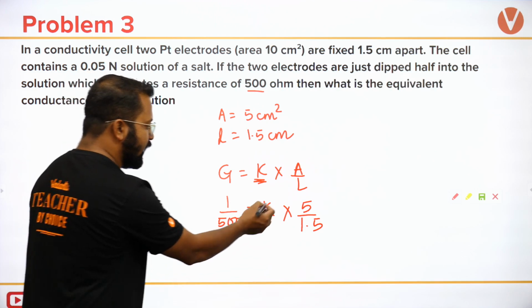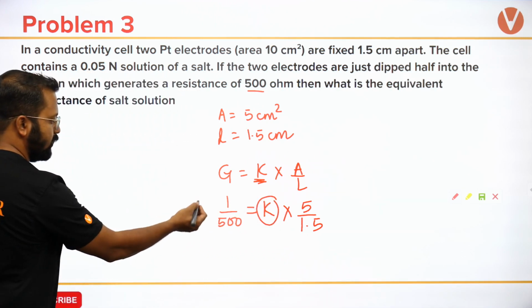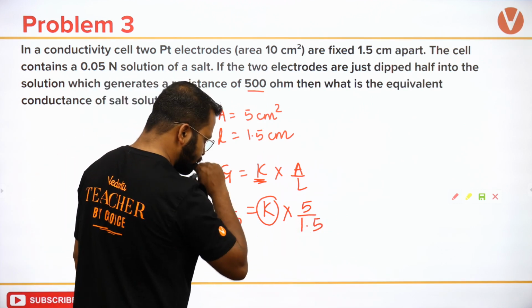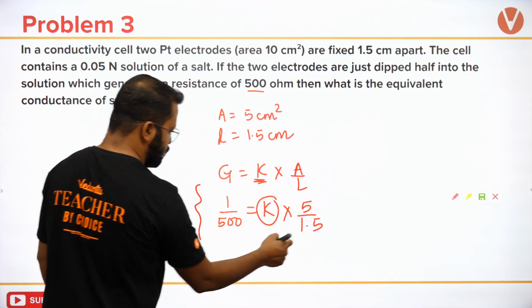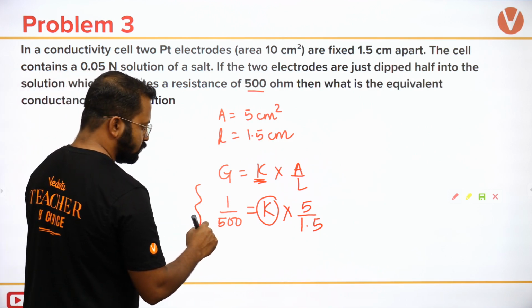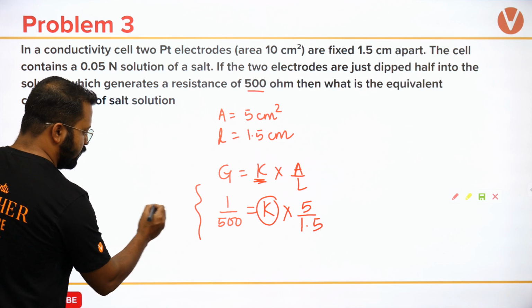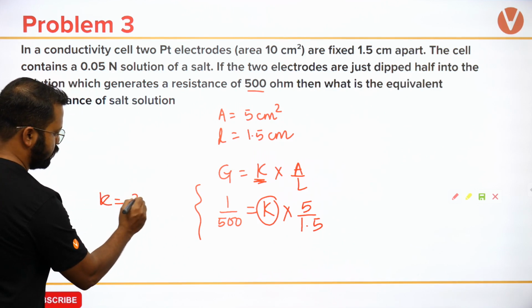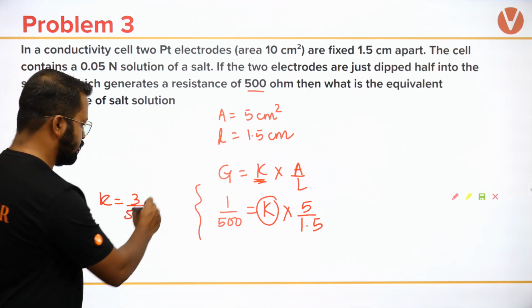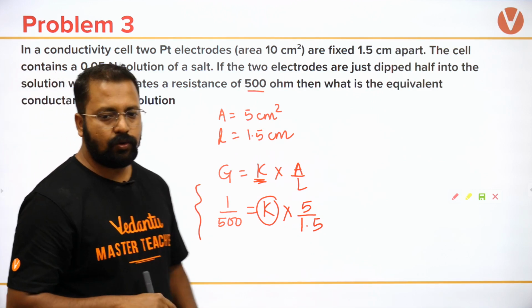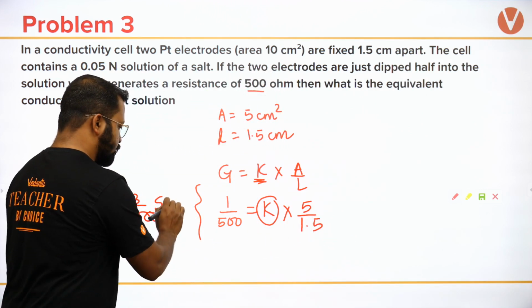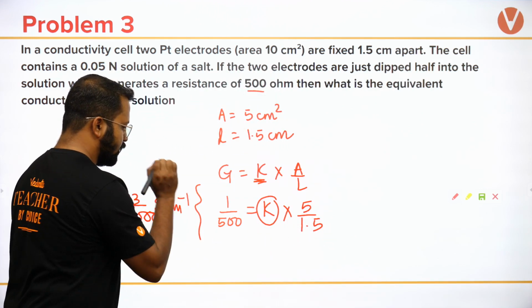From here I will calculate kappa. Kappa will be equal to 3 upon 5000, and this will be Siemens centimeter inverse.